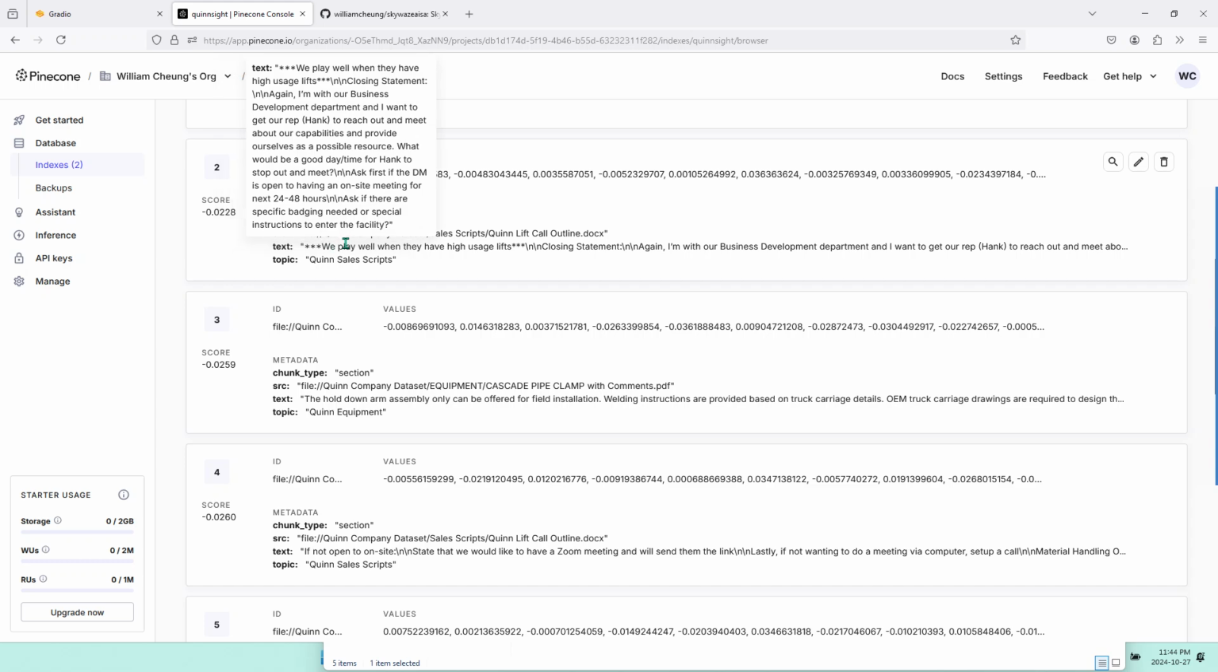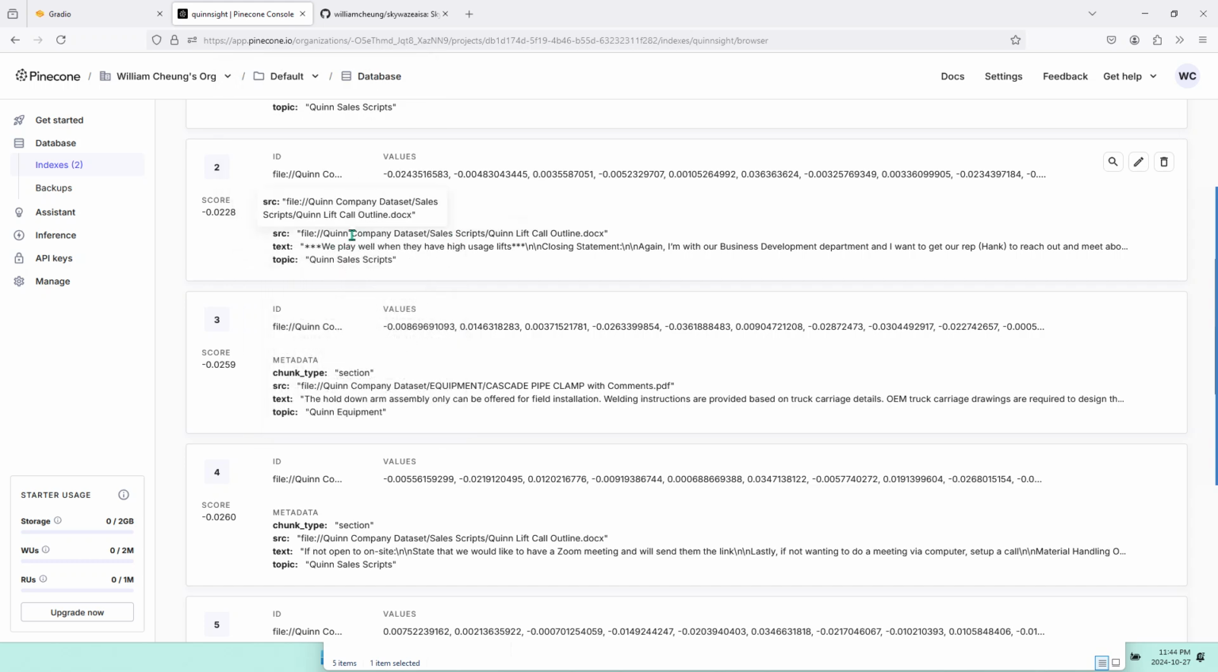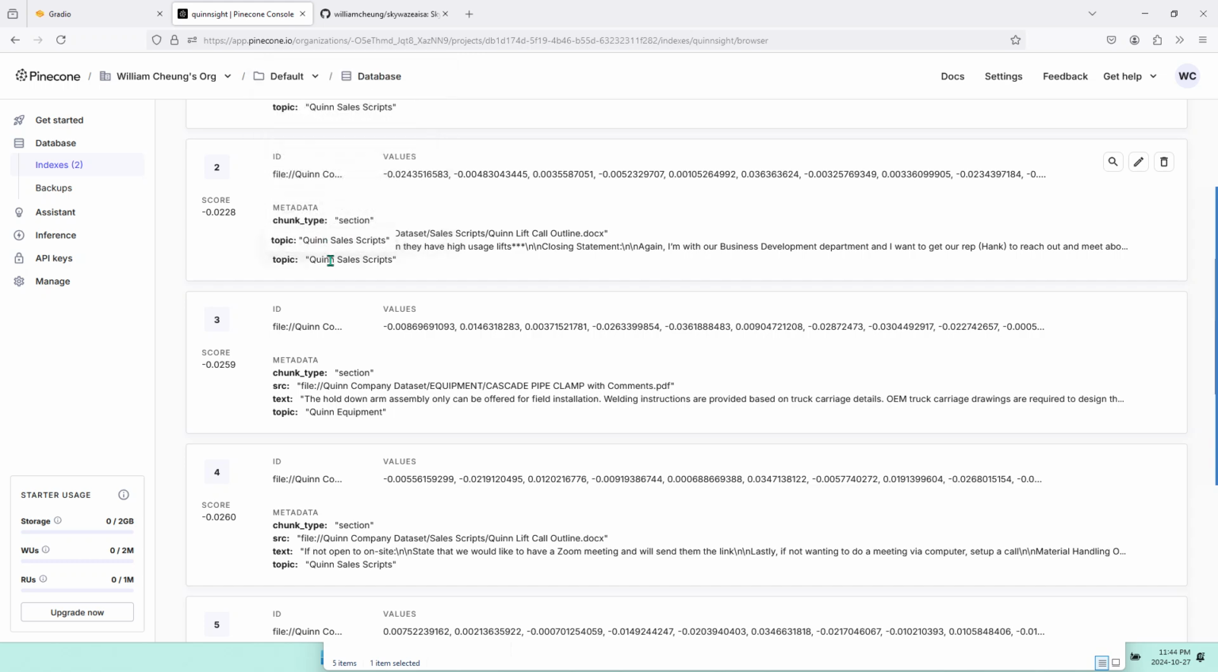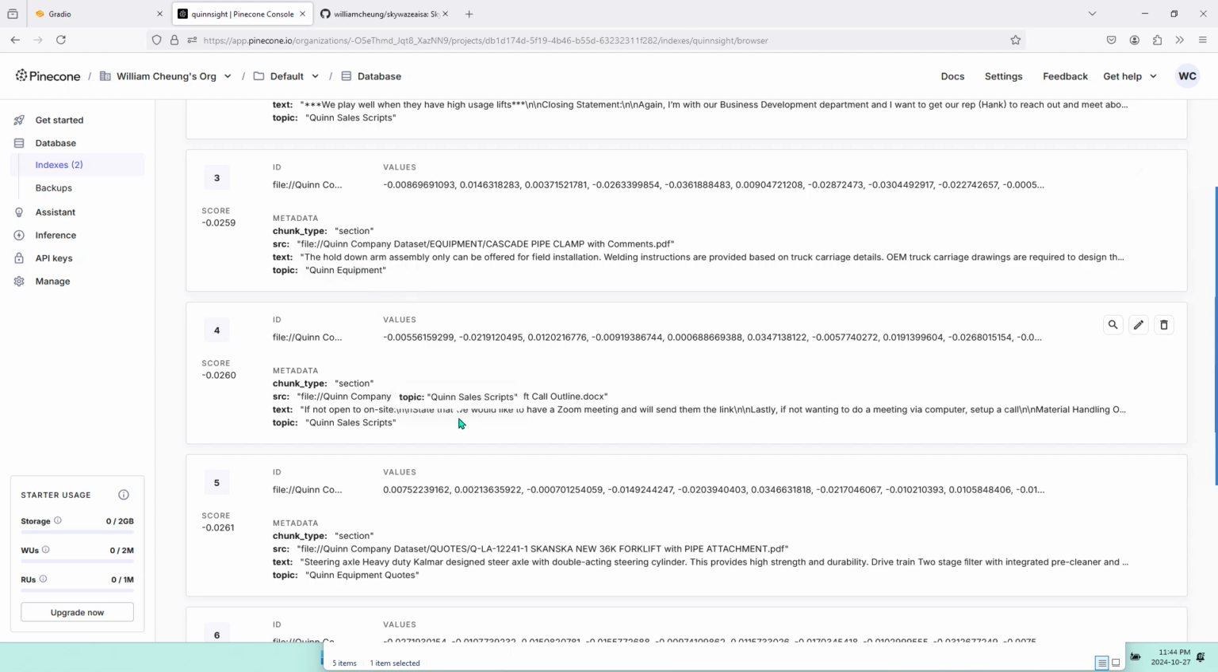Okay, you see in the metadata, there's also a source and where this chunk of data came from. You can see the specific file where the chunk came from. And there's also the text of this chunk. And the topic here, Quinn sales scripts, Quinn equipment, etc.